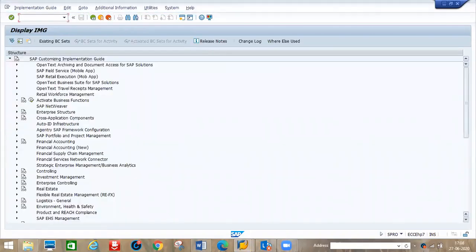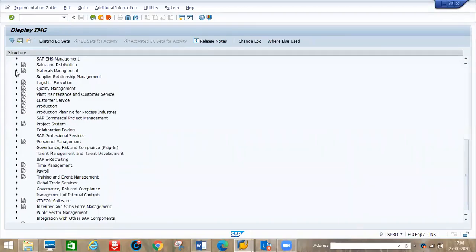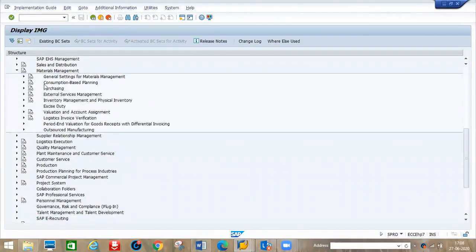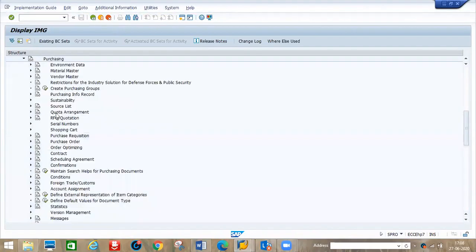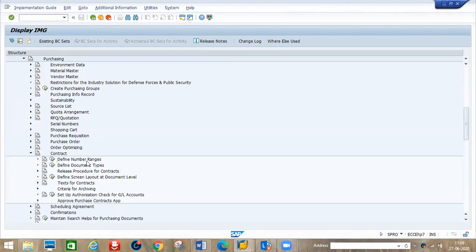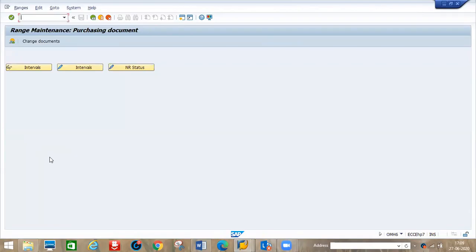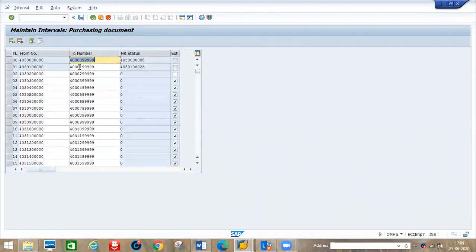Okay, materials management. Under materials management, purchasing. Under purchasing, okay, here contract. Click this one. Okay, find number ranges. Double click. Okay, go to intervals. We can create number ranges.